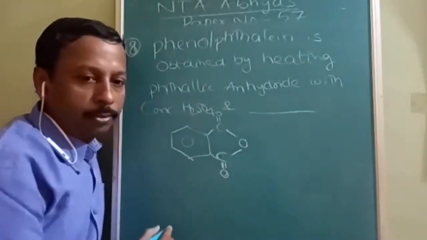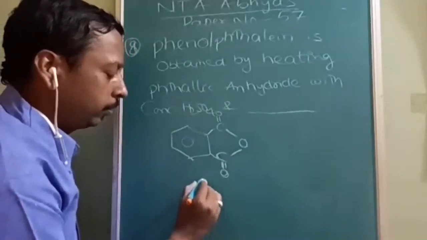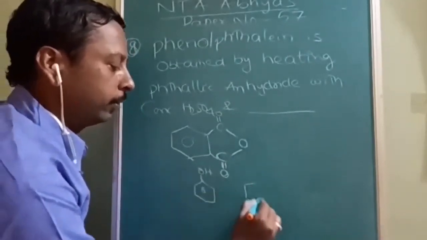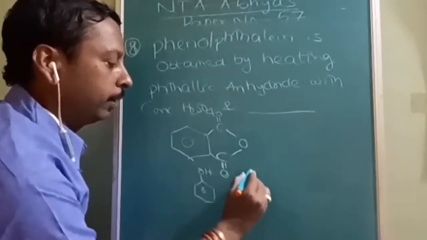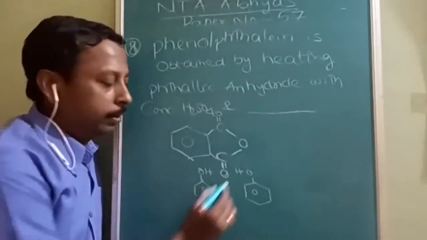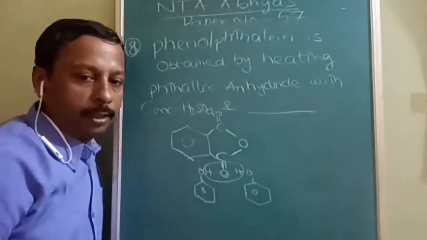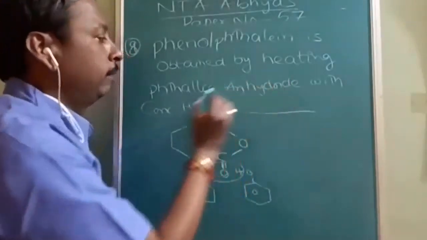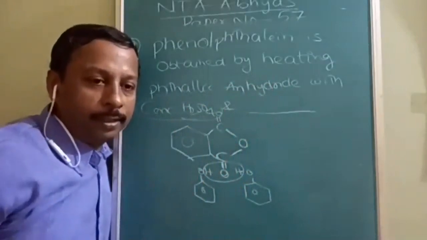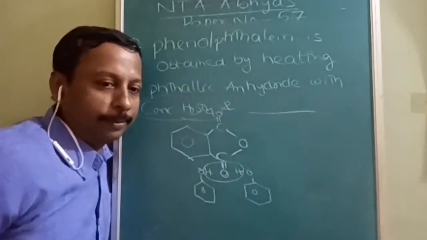It is going to react with the double bond oxygen. So we have to take 2 moles of phenol. How many moles of phenol? 2 moles. One will be approaching from the left side, another from the right side. So ultimately what is it going to lose? Water, because sulfuric acid is very thirsty. It always extracts water.